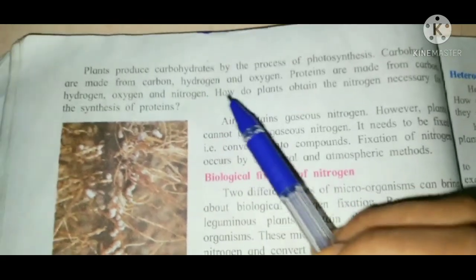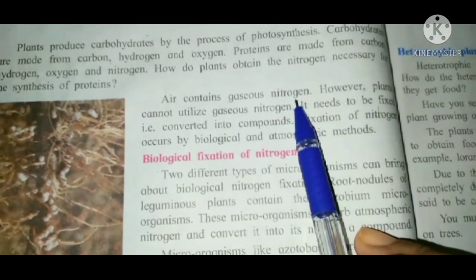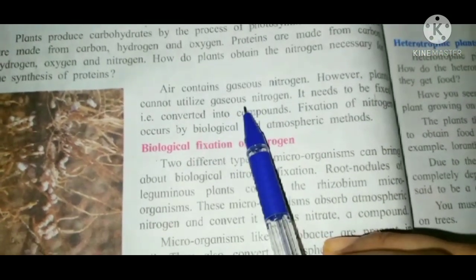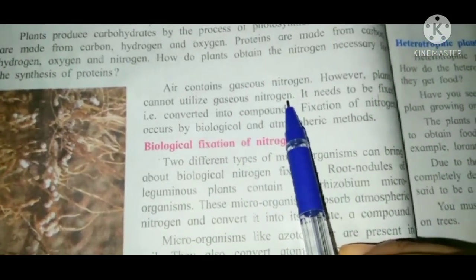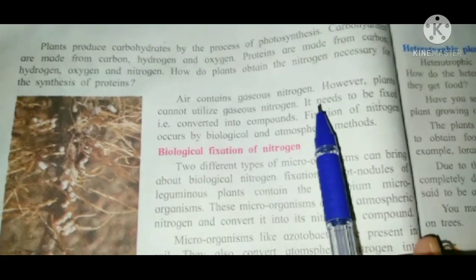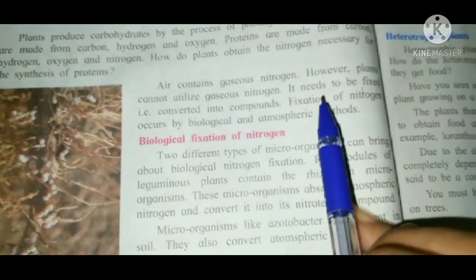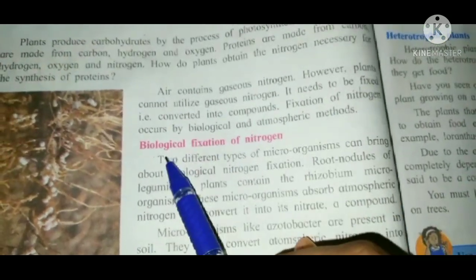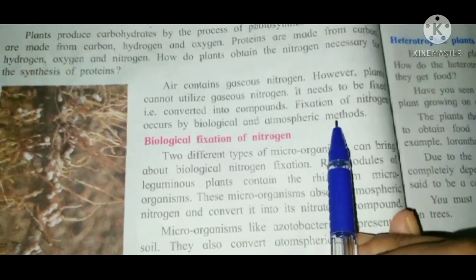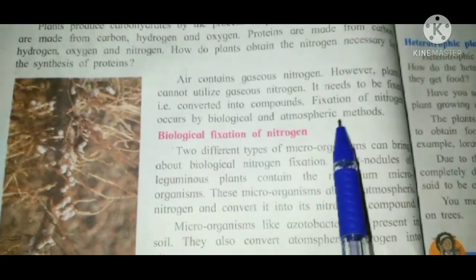Air contains gaseous nitrogen. However, plants cannot utilize gaseous nitrogen. It needs to be fixed, that is, converted into compounds. Fixation of nitrogen, how does it occur? It occurs by biological and atmospheric methods.